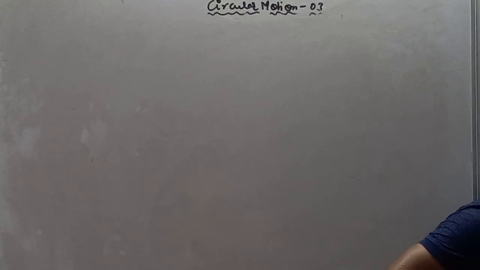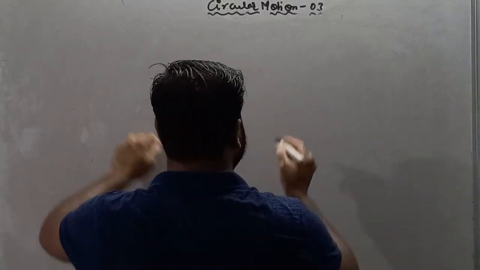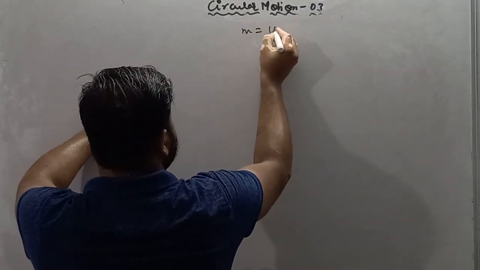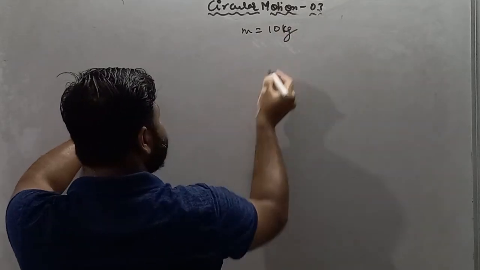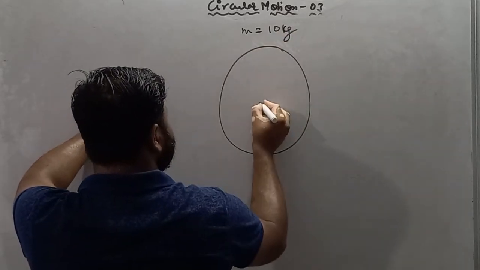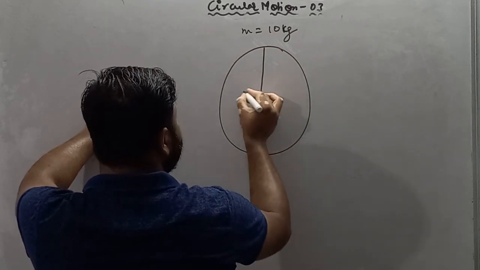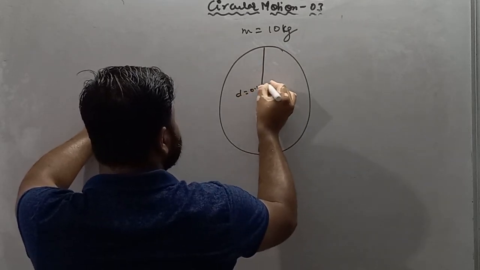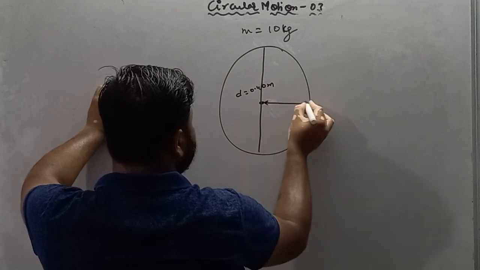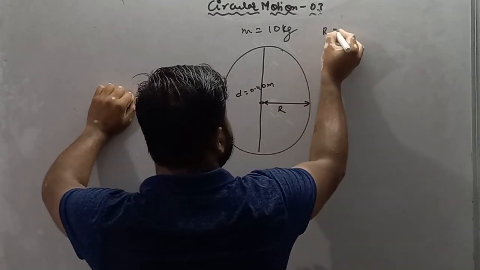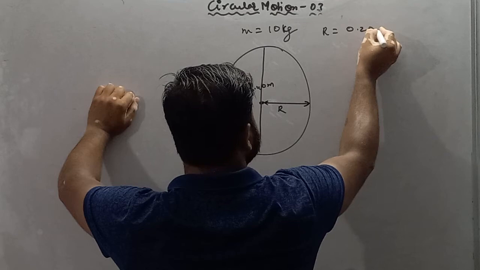I'm repeating once again. A body of mass 10 kg revolves in a circle. So in the question they are saying a body whose mass is 10 kg is revolving in a circle whose diameter is given, and diameter is 0.40 meter. So radius becomes half, so it is 0.20 meter.